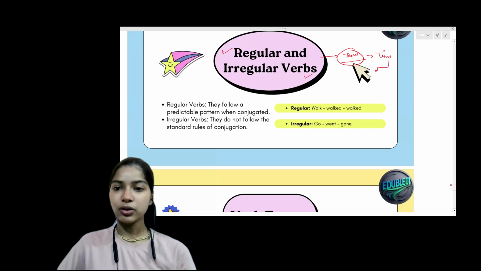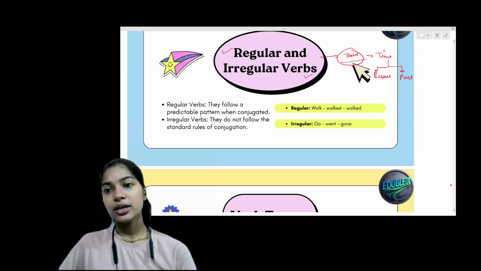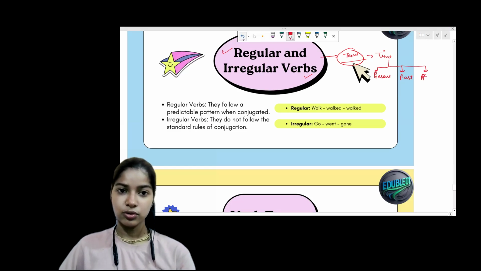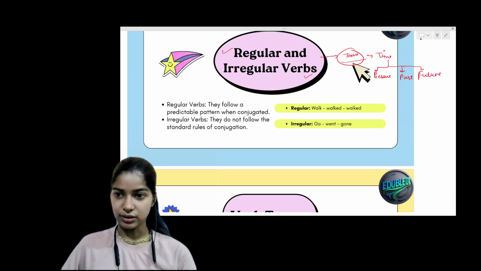Either something is going on in the present, it has been done in the past, or it has to be done in the future. Okay, so these are the three types of tenses we have with us. Let's learn about regular verbs.